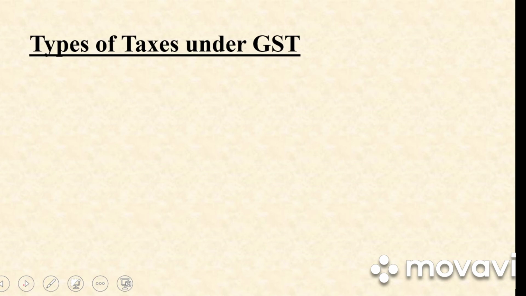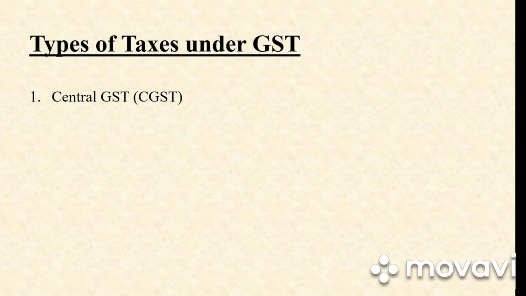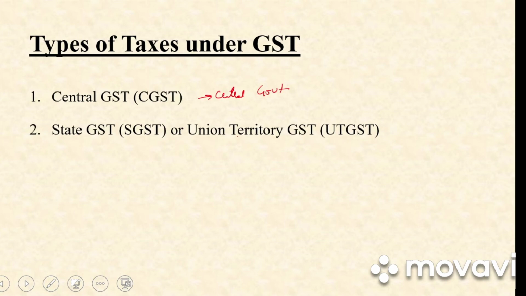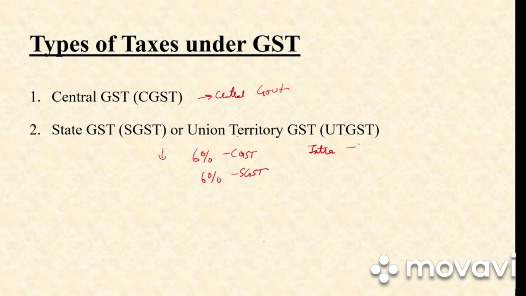Next we have types of tax under GST. There are three types of taxes, that is central GST, CGST. This is paid to the central government. Next we have state GST or union territory GST. This is, for example, you have purchased goods from Mr. A, who is a dealer in Rajasthan, and the GST is 12%. So this GST will comprise 6% of CGST and 6% of SGST. So whenever the goods are purchased within the state, intra-state sales,